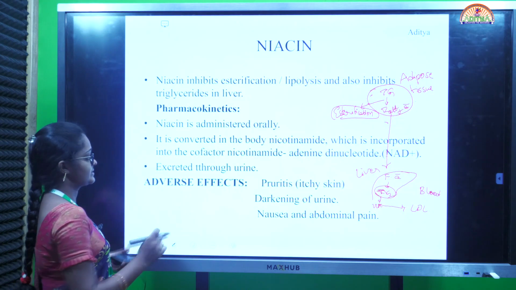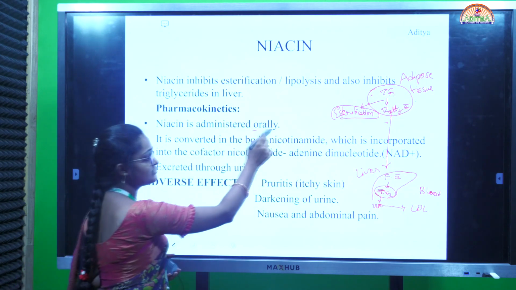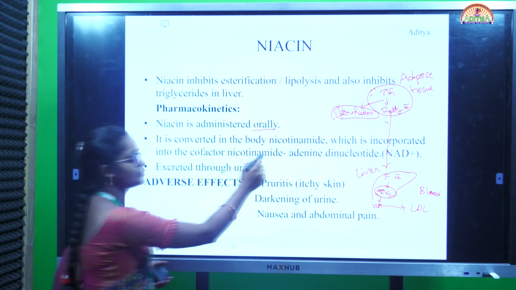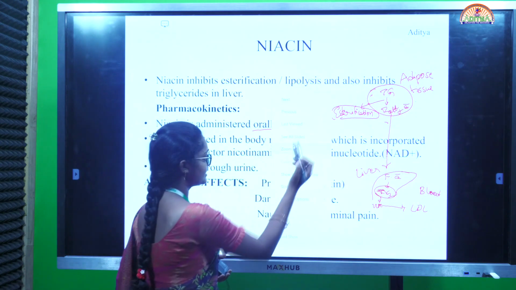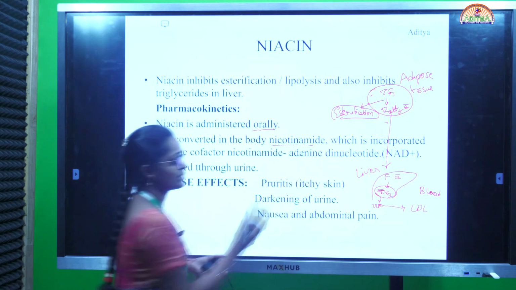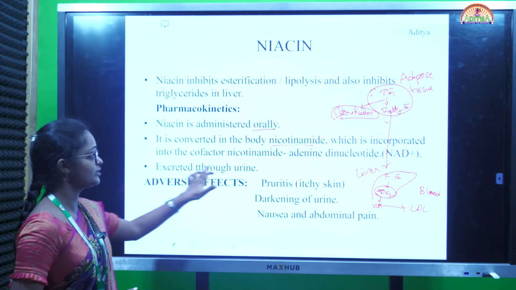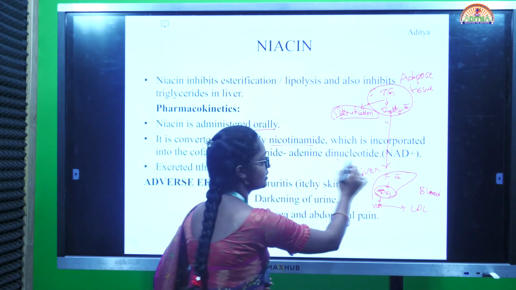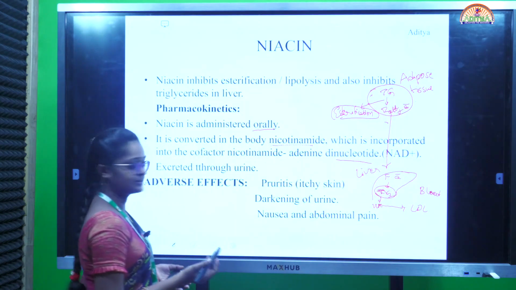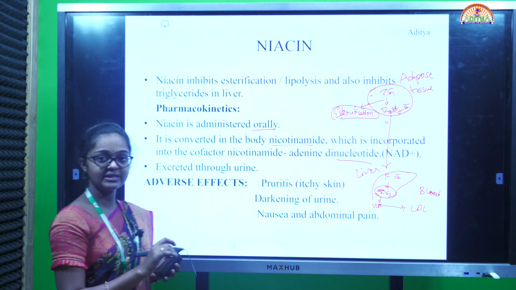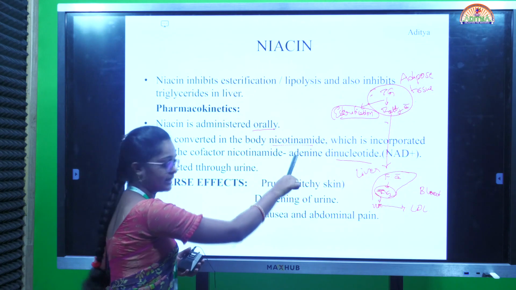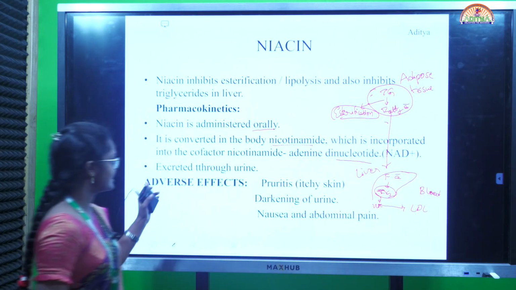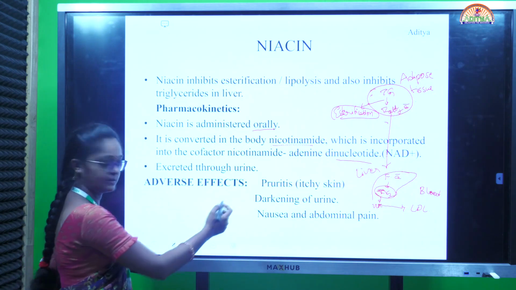Next, pharmacokinetics. Niacin is administered orally. In the body, it is converted into nicotinamide, which is incorporated into the cofactor nicotinamide adenine dinucleotide, NAD+. In the body, nicotinic acid is converted into nicotinamide and undergoes NAD+. Next, it is excreted through urine.